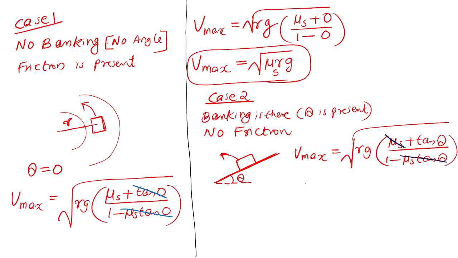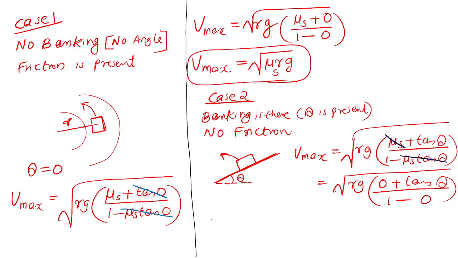So Vmax equals root of Rg into (0 plus tan theta) divided by (1 minus 0). Theta is set, but the friction is too small because of the heavy rain. Think like that: mu s is 0, friction is too small. So the maximum speed of the car is root of Rg tan theta.